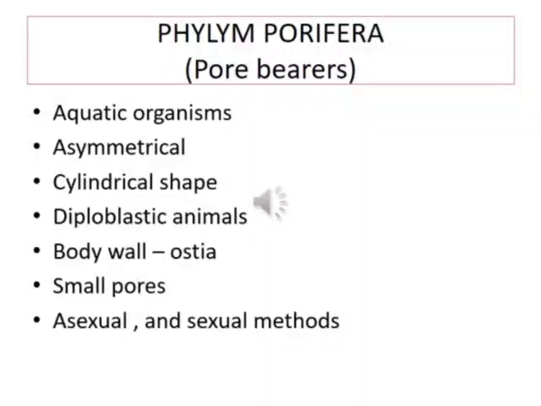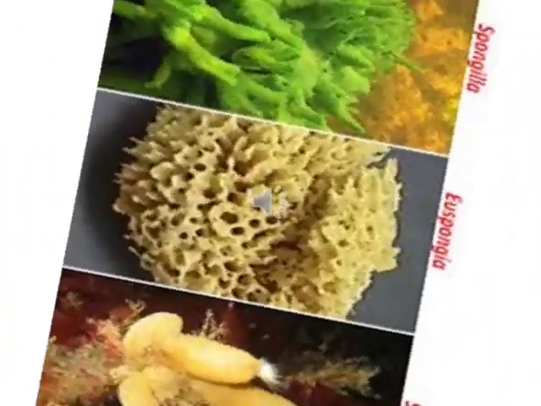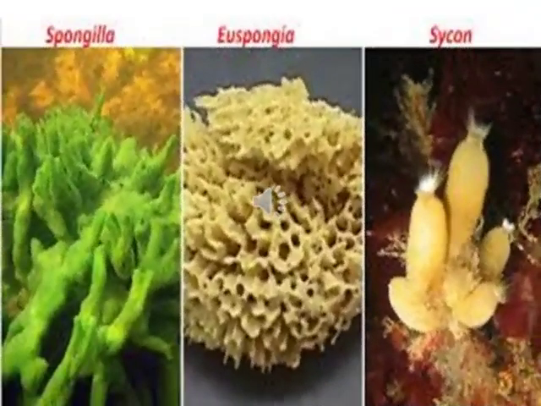Their bodies are asymmetrical. Body shape can be cylindrical, rounded or sac-like. They are diploblastic animals with two layers, the outer dermal layer and the inner gastral layer. Reproduction is by both asexual and sexual methods. Some examples of Phylum Porifera are Spongilla, Euspongia and Scypha.